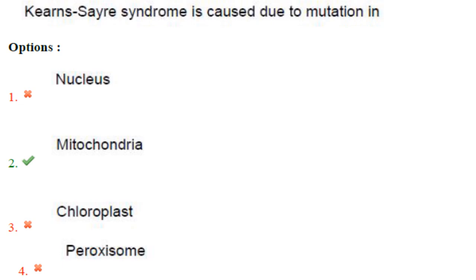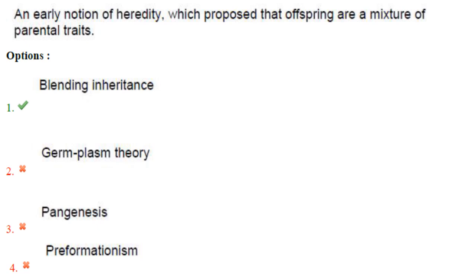Then Kearns-Sayre syndrome is caused due to mutation in. So it is a rare neuromuscular condition that impacts your eyes and other body parts including your heart. It happens due to defect in the DNA of mitochondria. So the answer is option 2, mitochondria. Then an early notion of heredity which proposed that offspring are a mixture of parental traits. So it is called blending inheritance. Answer is option 1.